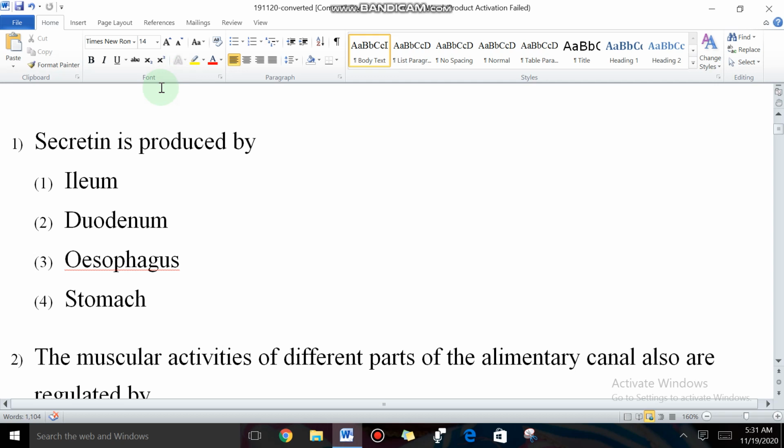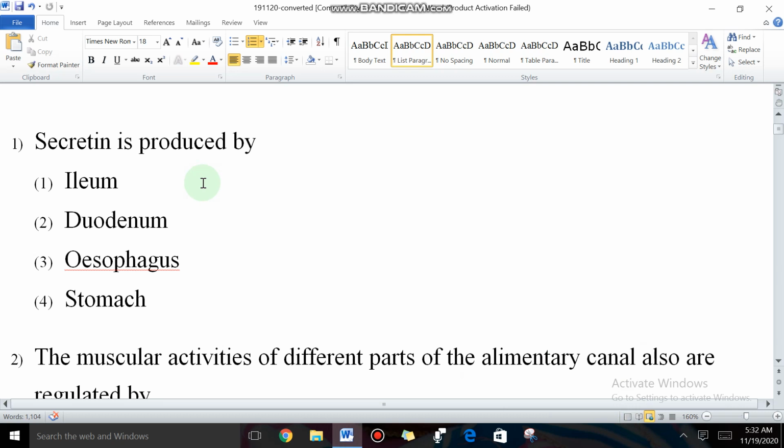So first question, secretin is produced by. Options: ileum, duodenum, esophagus and stomach. Secretin is not a digestive enzyme. Secretin is a hormone.